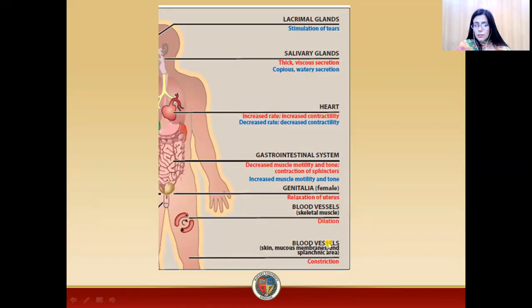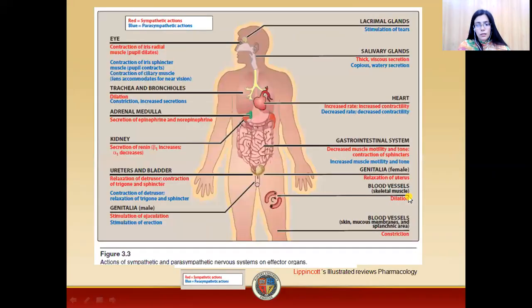In the case of the vessels of the skin, mucous membrane, and the sphincter areas, there will be constriction. So this was the whole diagram which I was discussing. This was all about the functions of the sympathetic division. Now, in the next lecture, we will discuss the functions of the parasympathetic division.